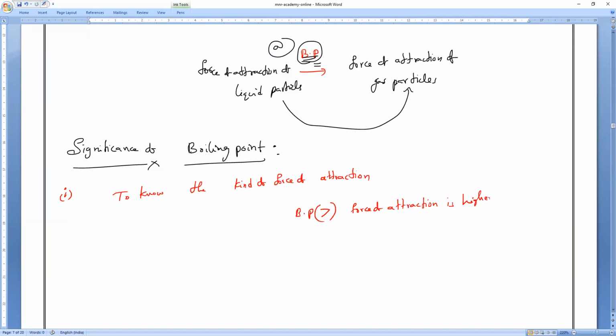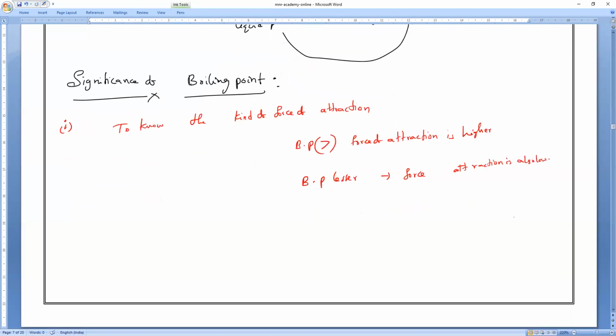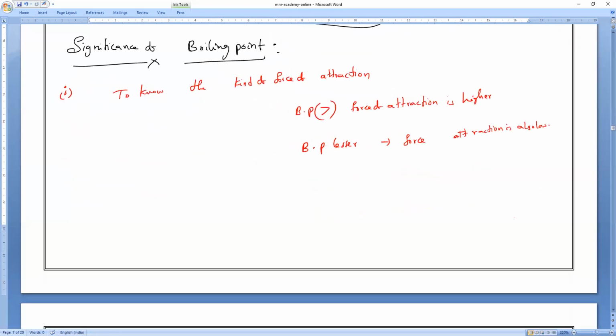If the boiling point is lesser, then the force of attraction is also low. Is it okay, guys? Clear? So to know the boiling point, we will use this. Understood? Next, the second one.